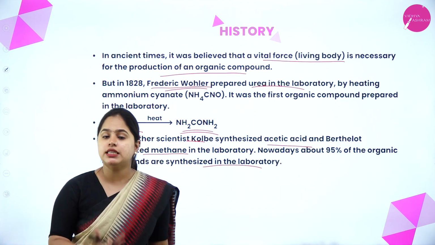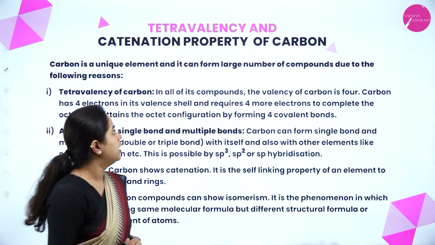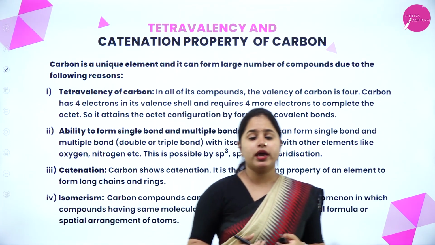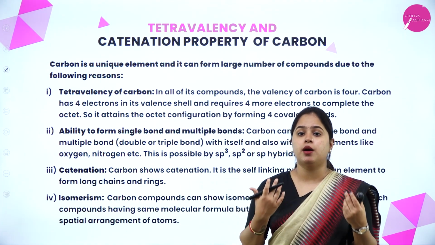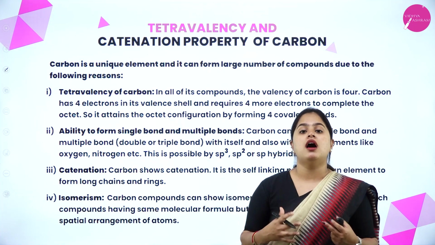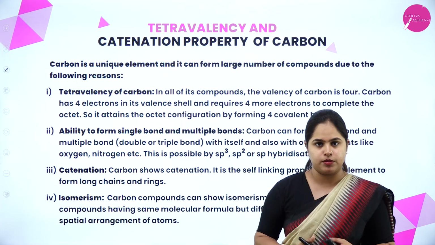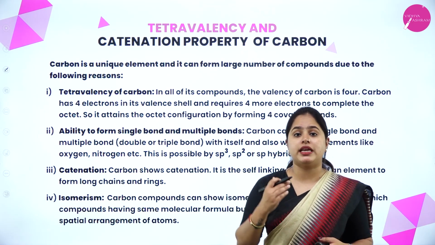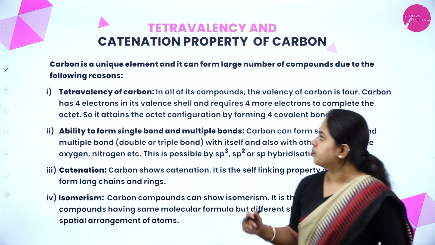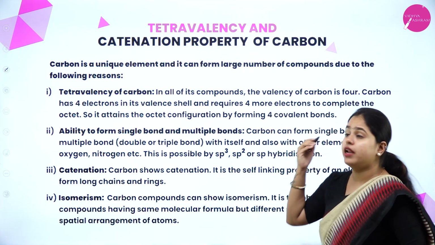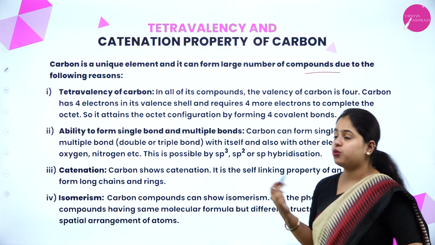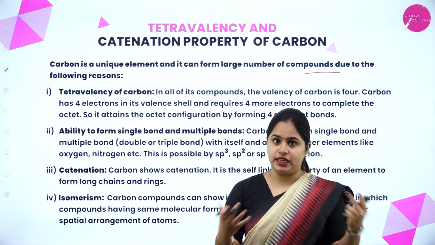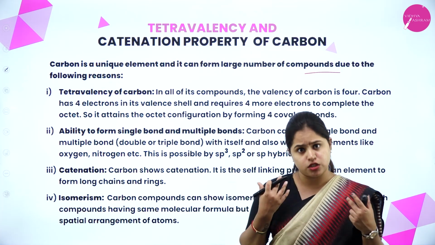Okay. So this was a history about organic chemistry. Now moving on to the next topic, that is tetravalency and catenation property of carbon. As we studied, it is the study about hydrocarbons and their derivatives. Carbon is of utmost importance in organic chemistry. So before studying the properties and naming of organic compounds, we need to be clear about carbon and its properties. Carbon is a unique element and it can form a large number of compounds due to the following reasons. As it is able to form so many compounds with each other and with other elements, carbon is of utmost importance.